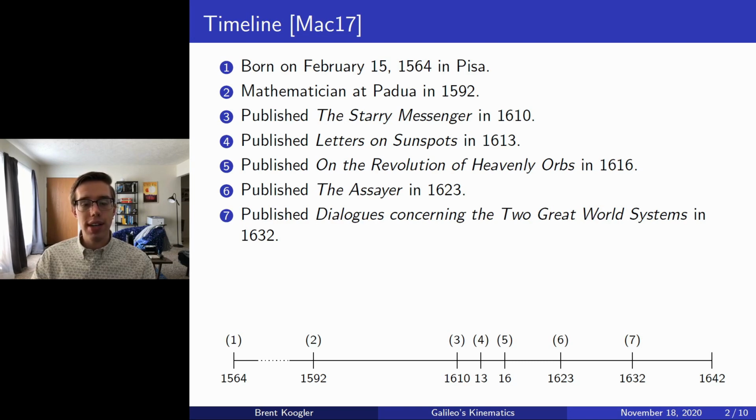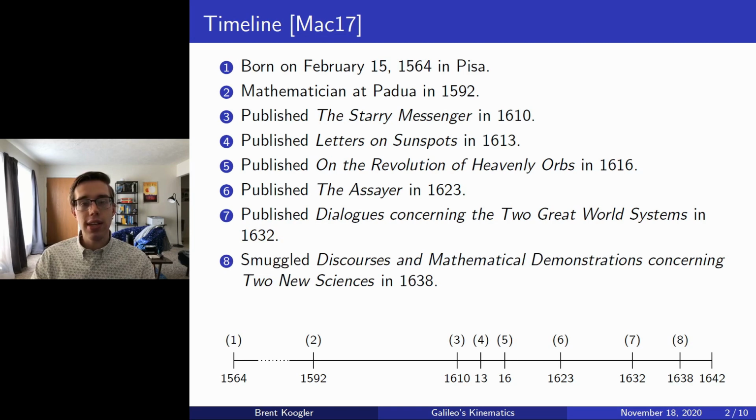And in this one, again, Galileo supported Copernicus's theory, and because of this, the Church, through its Inquisition, persecuted Galileo, labeled him a heretic, put him under house arrest for the rest of his life, and would prevent him from publishing any other further research. But while in house arrest, Galileo refined his uncontroversial work on kinematics, and in 1638 he smuggled Discourses and Mathematical Demonstrations Concerning Two New Sciences.